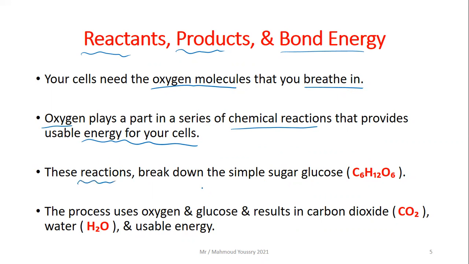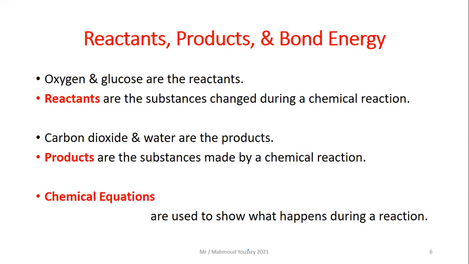These reactions break down simple sugars like glucose, C6H12O6. The process uses oxygen and glucose, and the result is carbon dioxide, water vapor, and the usable energy that your body needs. Oxygen and glucose are the reactants.